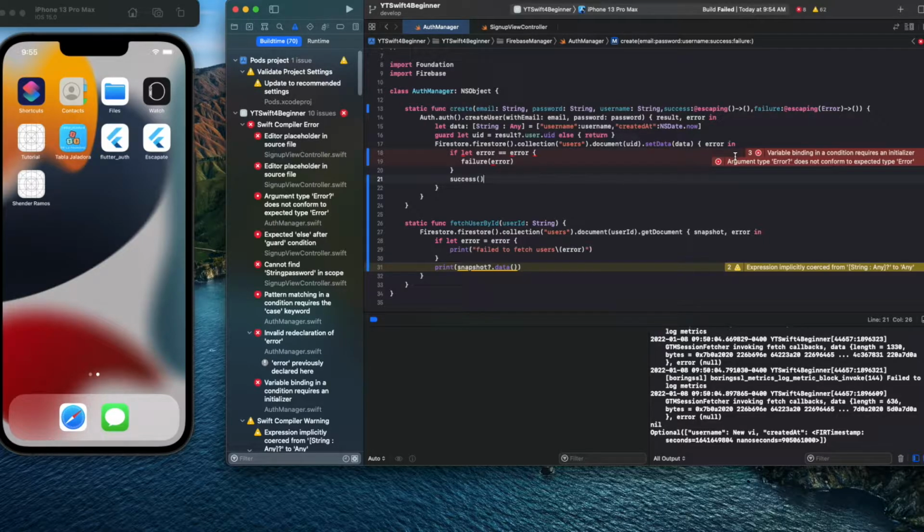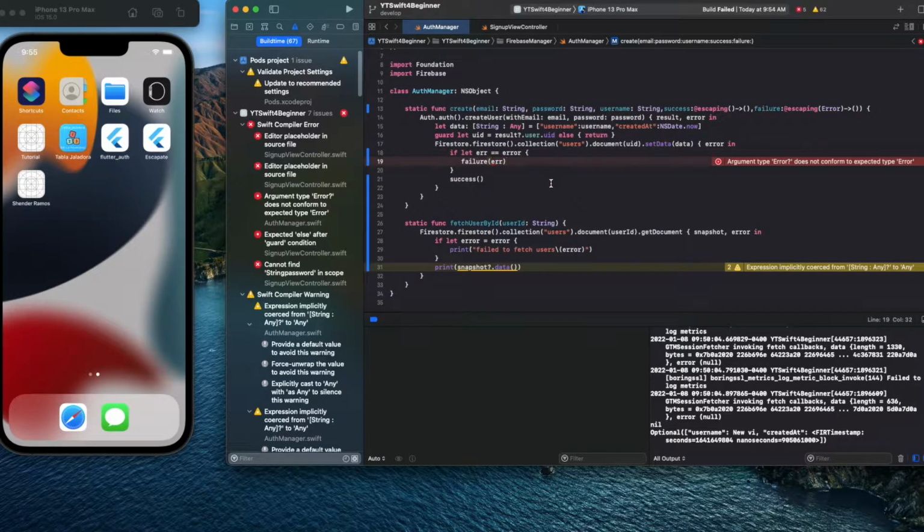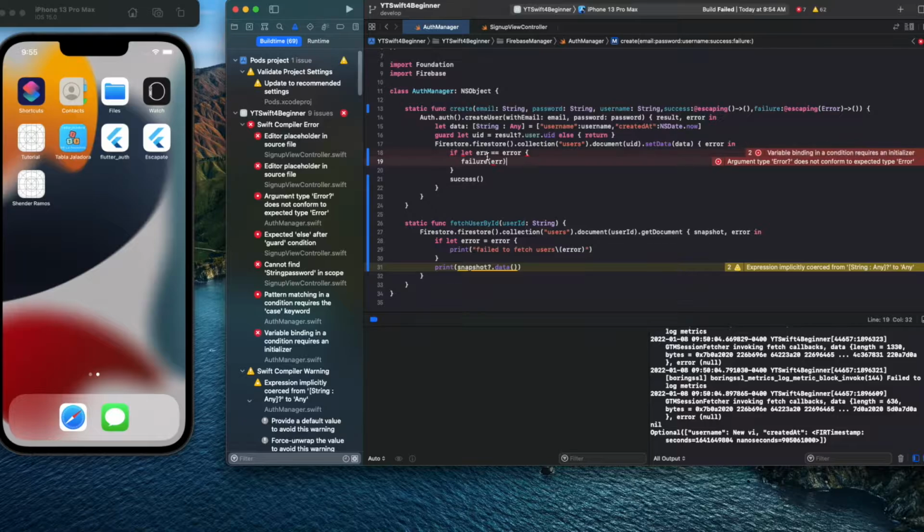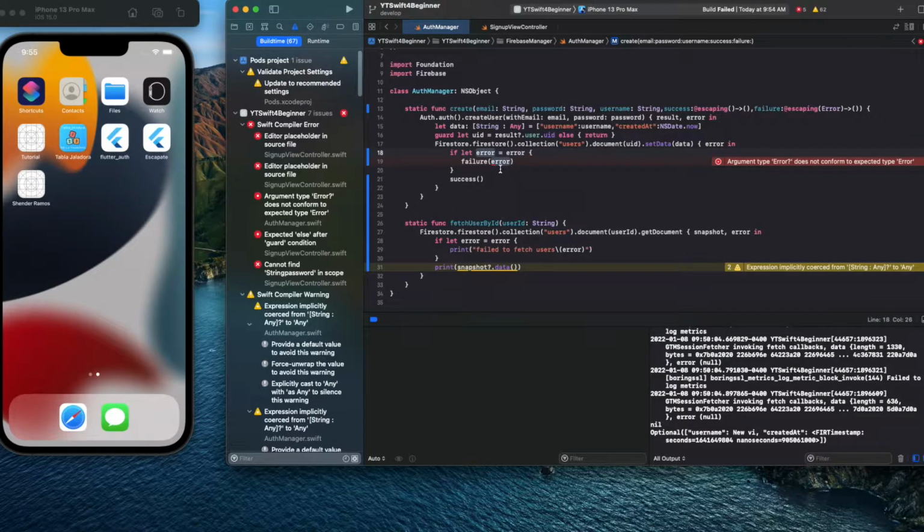Again, let's see. Oh, for the error. Okay, we could do something like this. So we're saying if we let error equal... I was saying equal to, it should be only equal to, right? Yeah, you could do that and the error should go away. Or if you want to identify a couple of errors, just to make sure that it's different, this one from this one that you're creating.